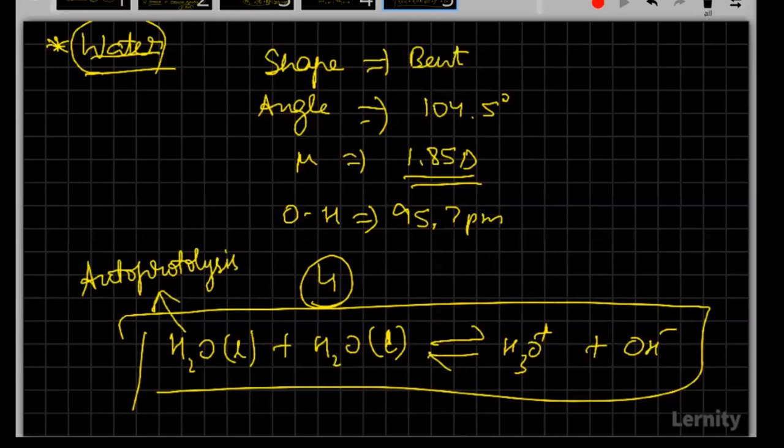Now my question to you is, whatever we have done for this water, can we do the same way for ammonia? So the question here is, is autoprotolysis or self-ionization possible for ammonia? Yes or no? Can't we have any autoprotolysis products for that?